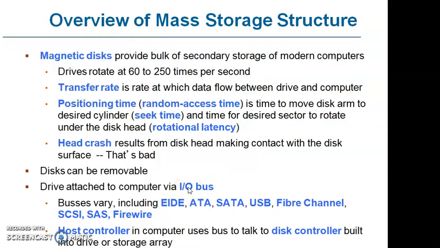Let us see the overview of the mass storage structure. Magnetic disks provide the bulk of secondary storage of modern computers, and the drive is rotated at 60 to 250 times per second. The transfer rate is the rate at which data flows between the drive and the computer, that is the hard disk drive and the computer. The positioning time, or random access time, is the time to move the disk arm to the desired cylinder, seek time, and the time for the desired sector to rotate under the disk head, rotation latency.